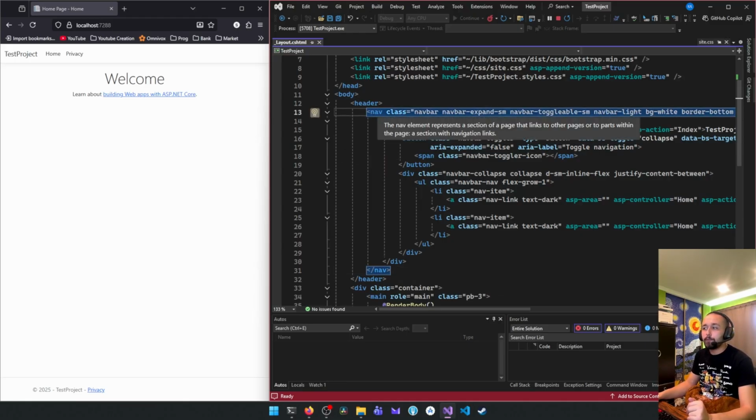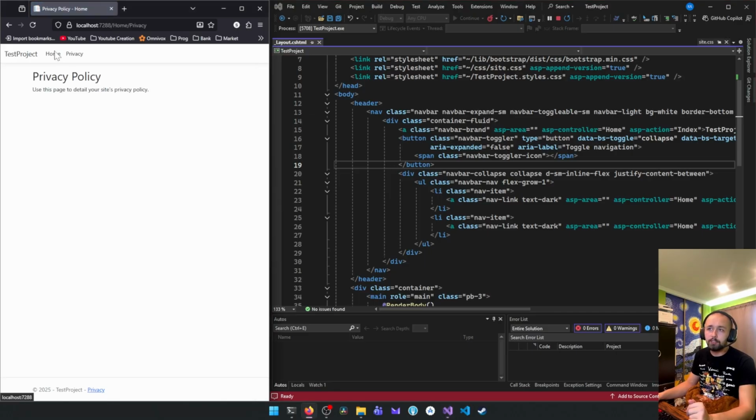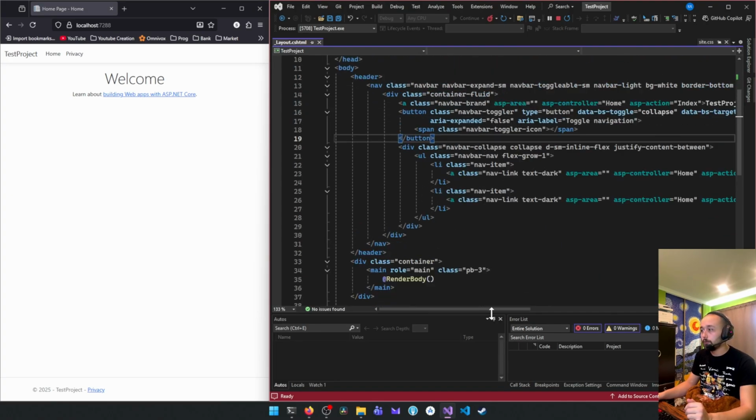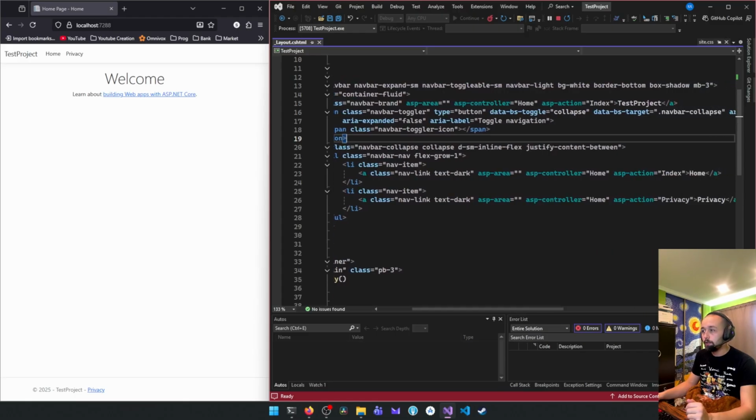And then in the header, there's a navigation bar. This we're not really gonna touch. We don't have to. It's already written for us. But it's the bar where we're gonna navigate to different pages. You have your privacy and your home already ready for you in the standard creation of your project. Right over here we have our navigation items, and these are the two over here. We also have our test project that's over here.